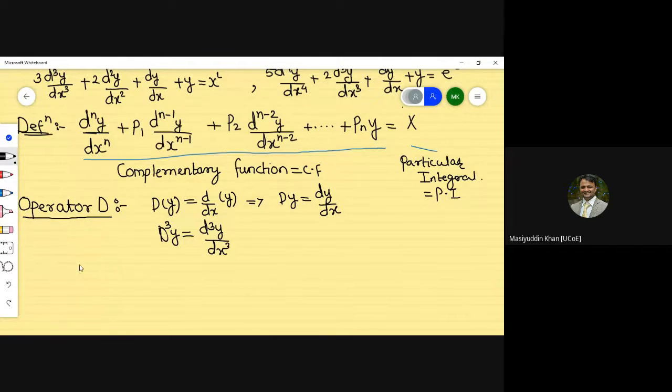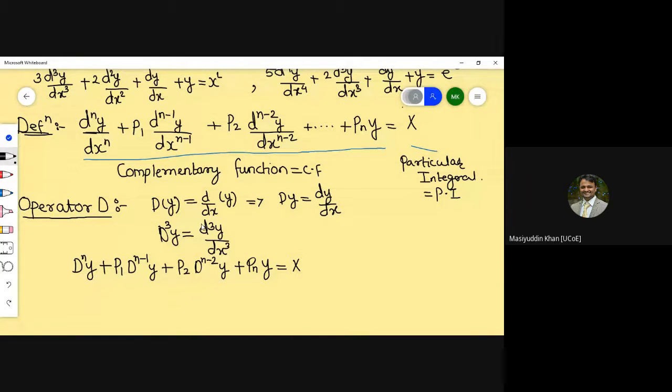So while writing this operator form, this becomes d raised to n of y plus p1 d raised to n minus 1 into y plus p2 d raised to n minus 2 into y plus ... pn of y is equal to capital X. This is just the definition written in operator D form.